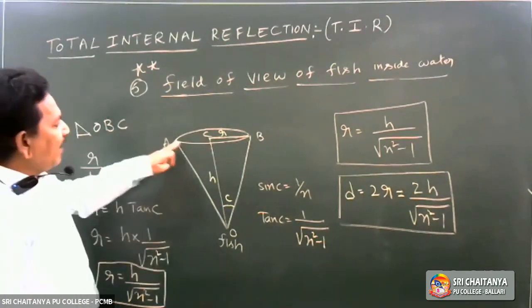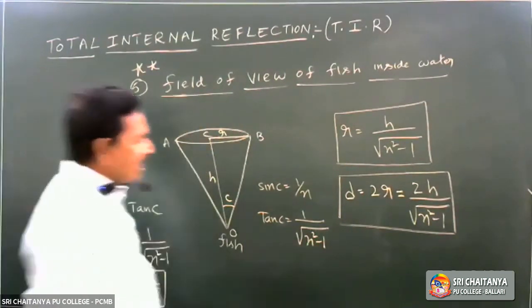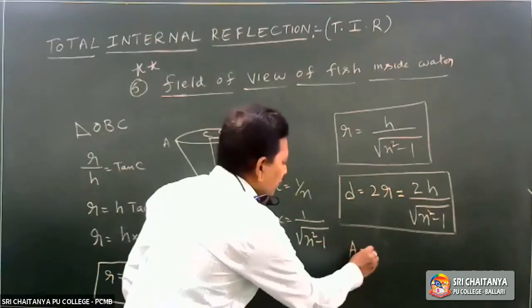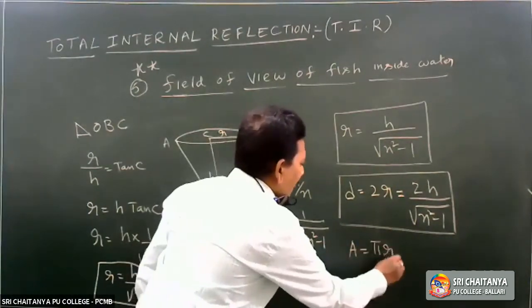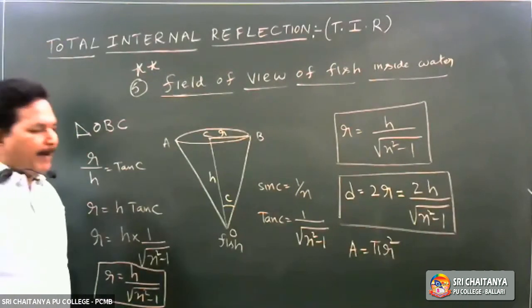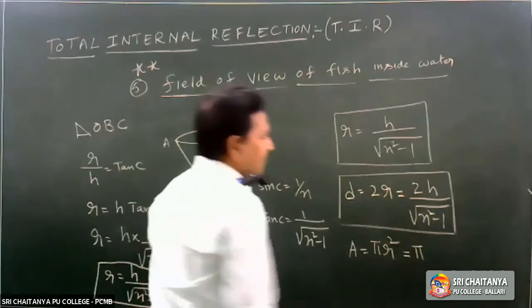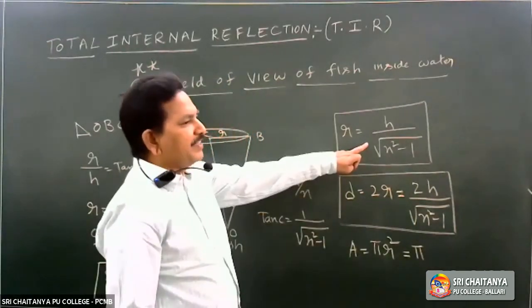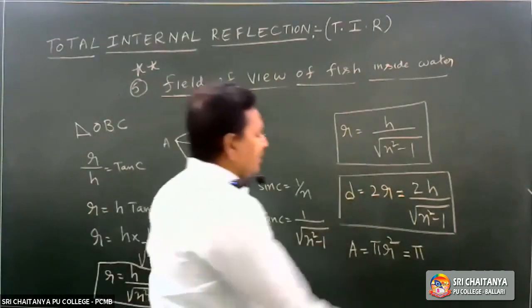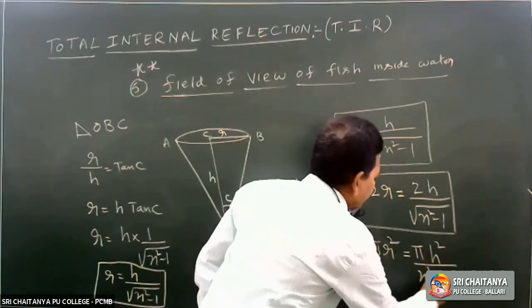You are asked to calculate the area of the circular patch. Area of the circular patch, A is equal to pi r square, that is equal to pi as it is, r square, squaring this one, that is equal to h square by n square minus 1.